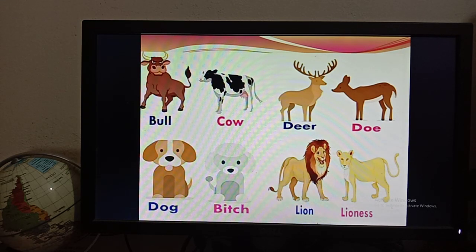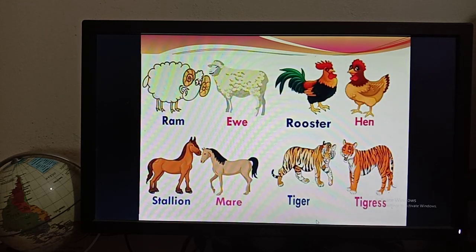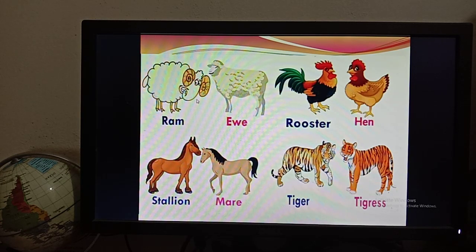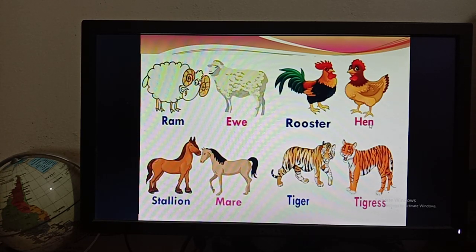Okay, now there are more pictures for you. In the first picture you can see a ram. So the feminine form of ram is ewe. So ram is male and ewe is female. Then there is rooster and hen. So the rooster looks like a male person, and the hen looks like a female person. There is an expression of male and female you can see, and you will be able to understand when you look at their faces. Okay, so the feminine form of rooster is hen.